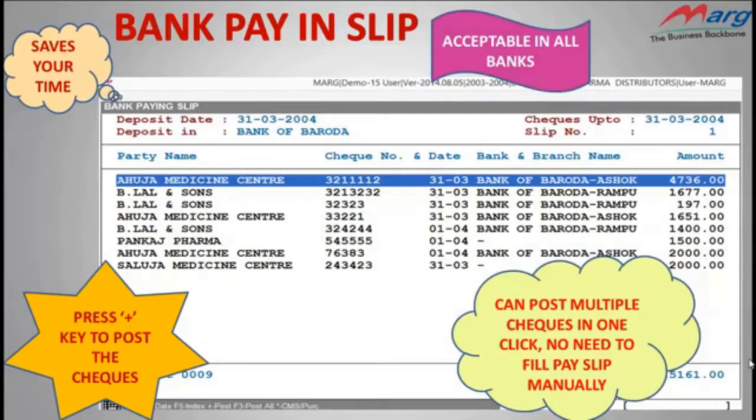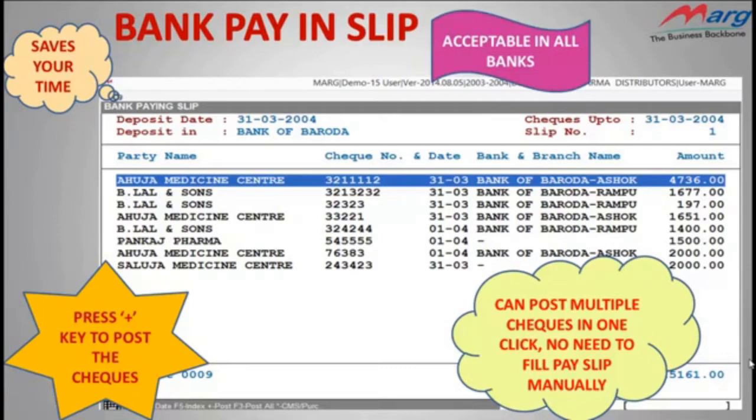Now let's view the next option, that is the bank pay-in slip. This option is very useful for those who have to deposit at least 10 to 15 checks into the bank on a daily basis. As you all know, for check deposit, you have to fill a pay-in slip provided by the banks, which you have to submit with the check, in which you have to mention the party name, check number, date of deposit, name of the bank and branch, account number, etc. And it takes 2 to 3 minutes to fill only one pay-in slip.